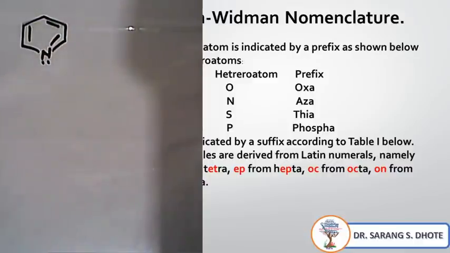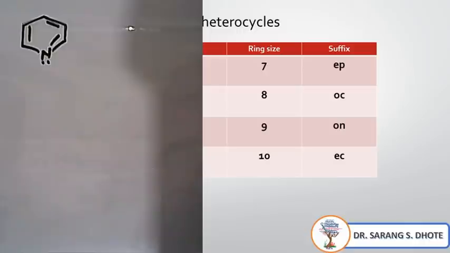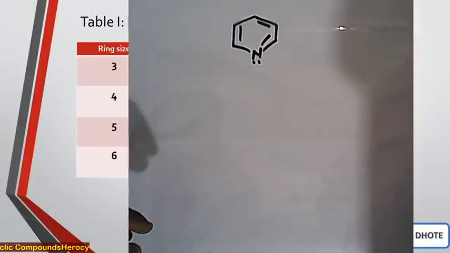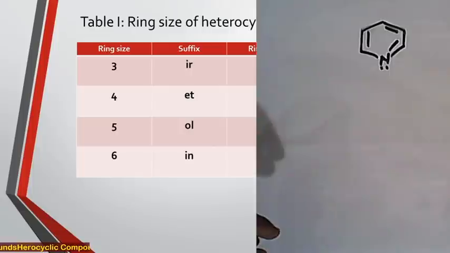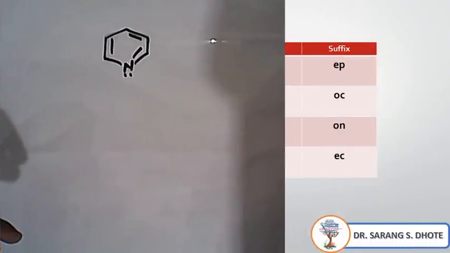Now, what do we have to do? See, this ring is a 6-membered ring. So, according to the table, for the 6-membered ring, we will use 'in'.